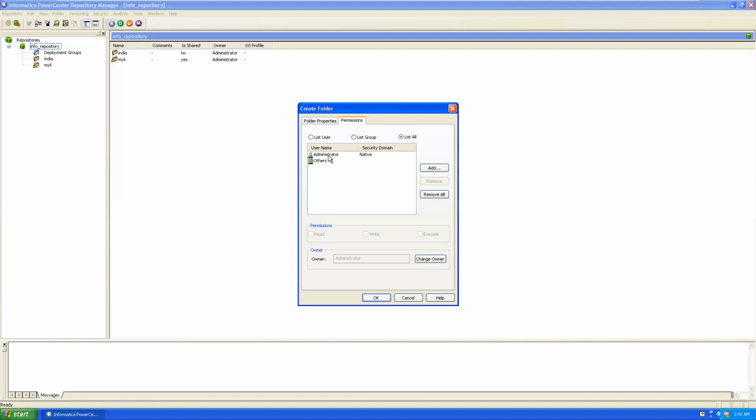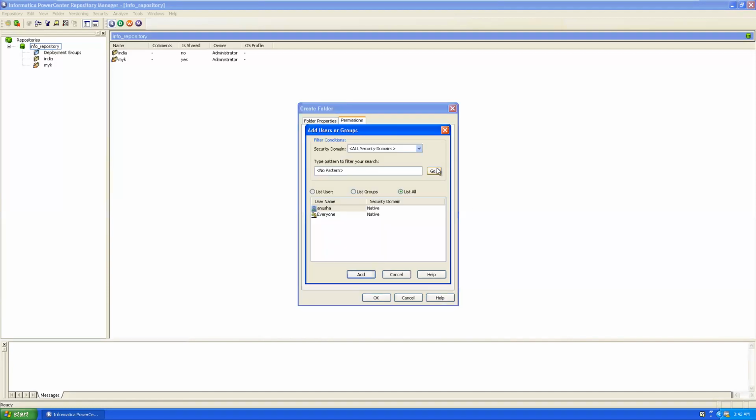Default user is administrator. He has full control: read, write, and execute permission. He is the owner of the repository as well as the repository folder also. If you want to add one more user, click on Add. This is the user.